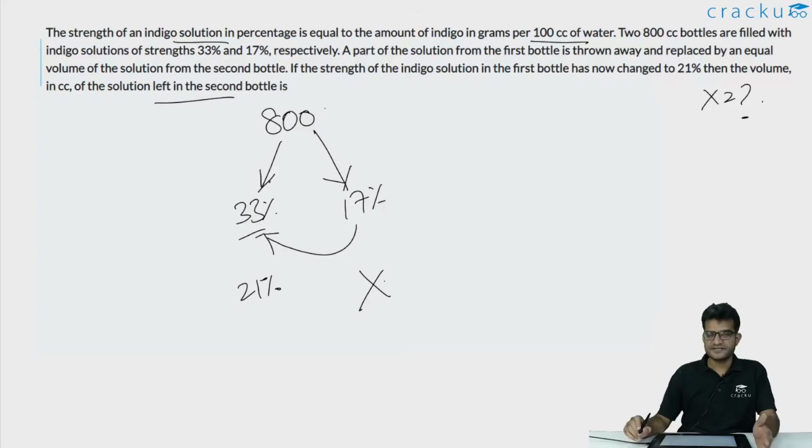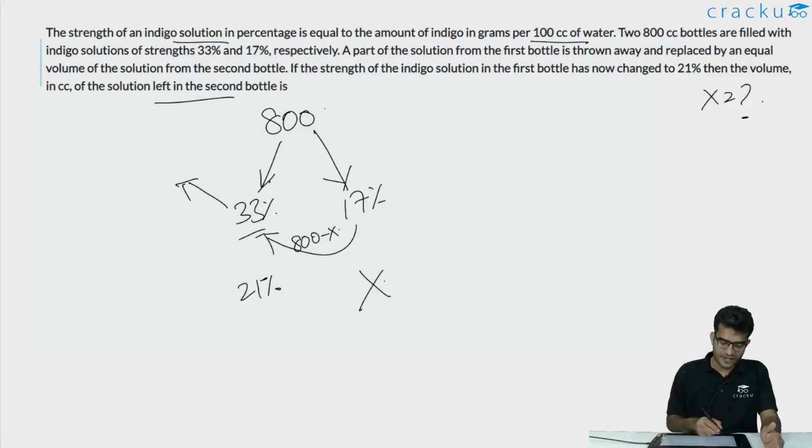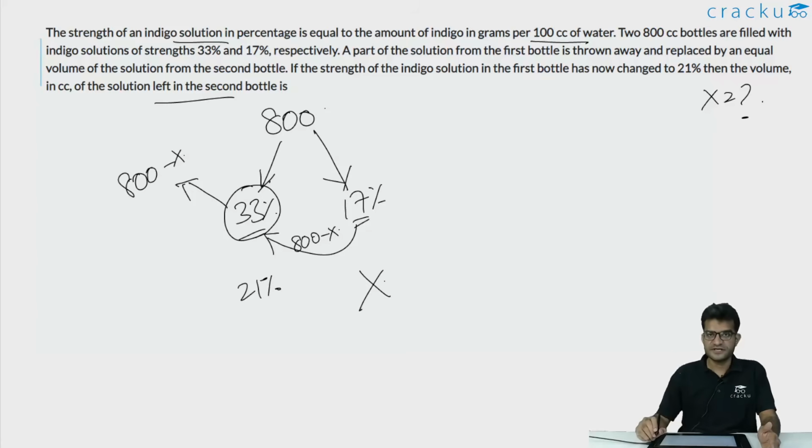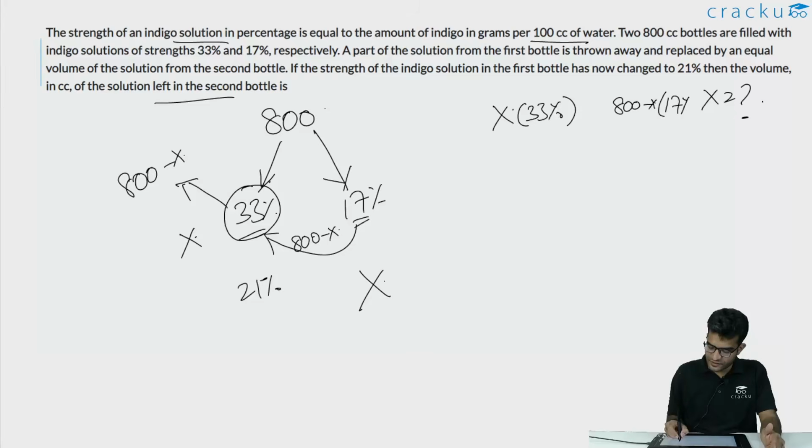If x is remaining in the second bottle, what is the amount of solution that was poured from the second bottle to the first bottle? That would be 800 minus x. So the amount that was thrown out has to equal 800 minus x, because that is replenished by the solution from the second bottle. So the amount of the original 33% solution which is left in the first bottle is therefore equal to x. So now we have x of 33% and we have 800 minus x of 17%. When you are mixing both of them, you are getting a solution. The strength of that solution is 21%.